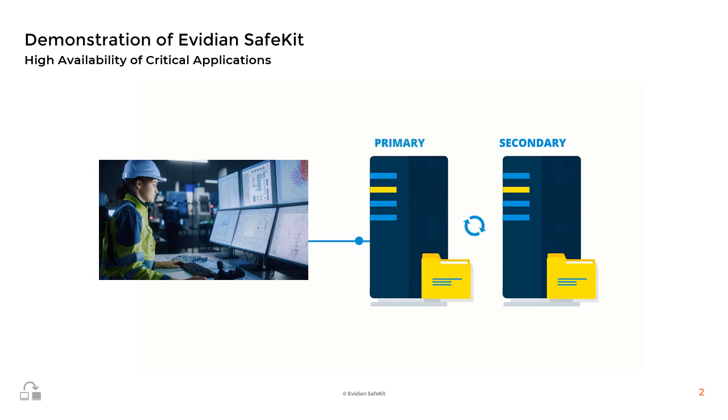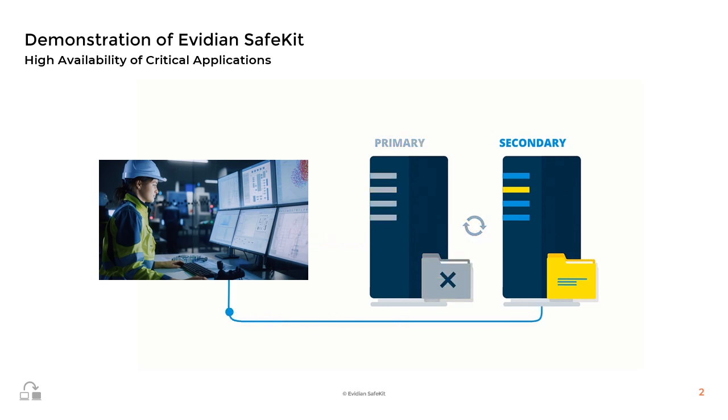First and foremost, SafeKit guarantees high availability and redundancy. This means that the application will remain operational 24/7. In the event of a server failure, SafeKit automatically switches the application to the secondary server without any data loss. This is crucial for critical applications like SCADA, where continuous monitoring and control are essential.